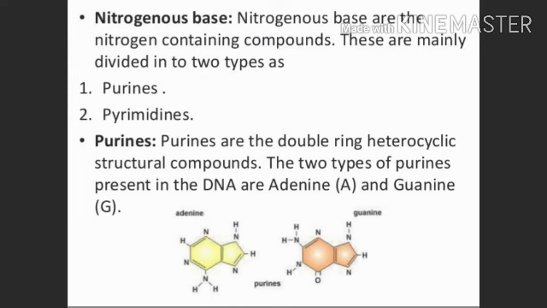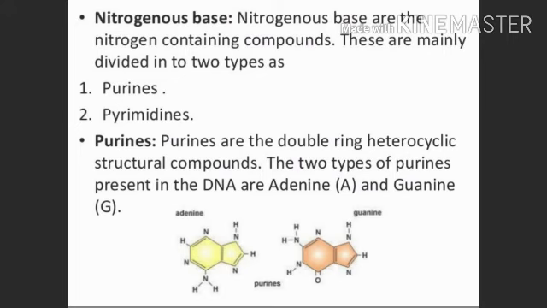Now nitrogenous bases. Nitrogenous bases are nitrogen-containing compounds. These are mainly divided into two types. First is purine, second is pyrimidine. Let's start with purine. Purines have a double-ring heterocyclic structure.